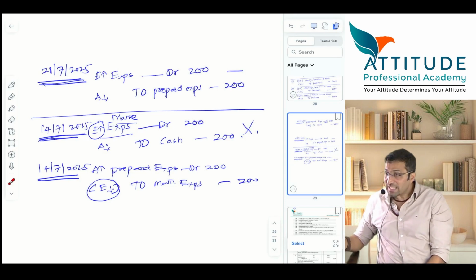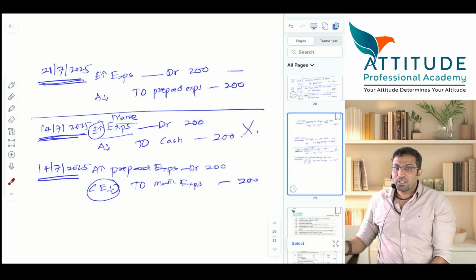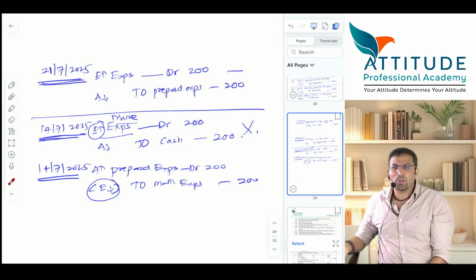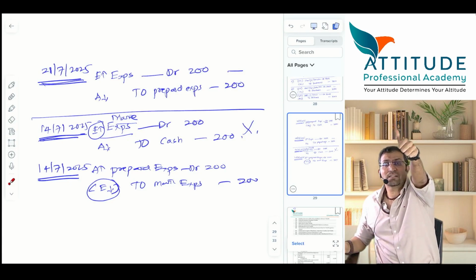But please try to understand dates are important. You are coming to know on 14th only, rectify it on 14th. You come to know on 17th, rectify on what? 17th. Is that clear? Clear?